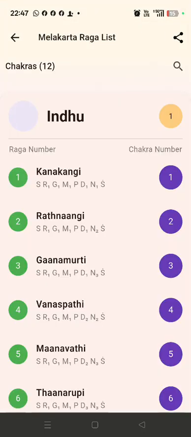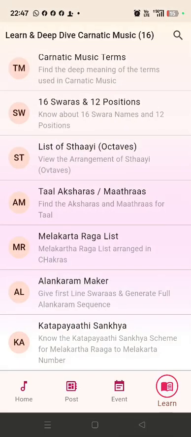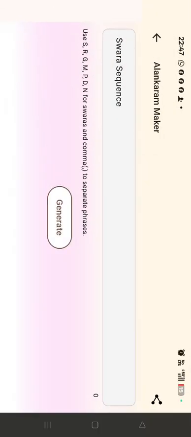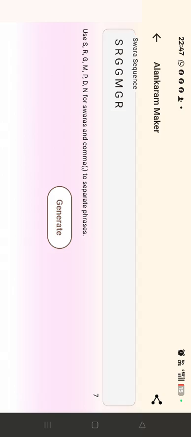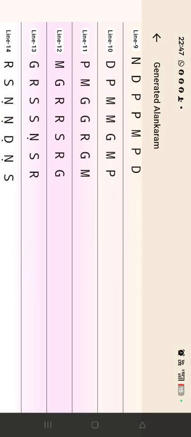Next, Melakartha raga list. Next, Alangaram maker, where if we type a few patterns like this and generate, it will generate up to the end.